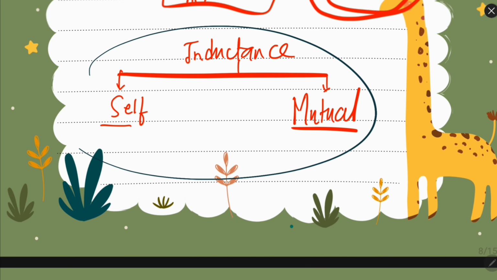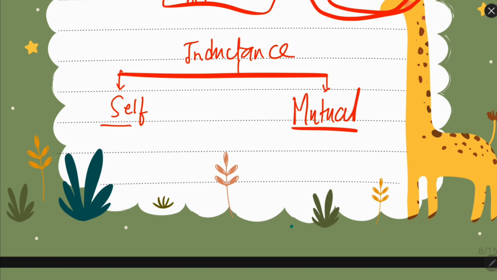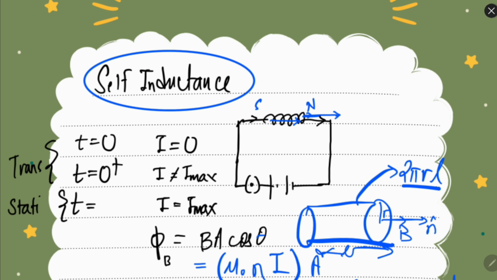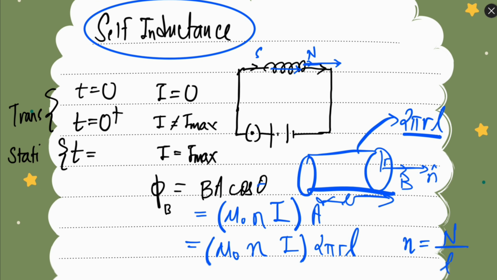Now inductance can be of two types, self inductance and mutual inductance. Self inductance is the inductance produced in the coil itself, and mutual inductance is the inductance which is generated in a different coil. So let's first discuss the self inductance.